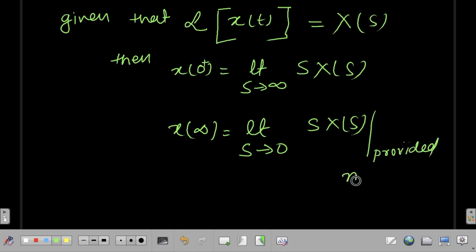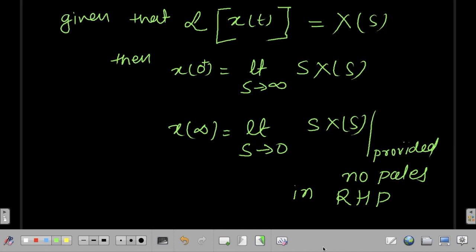there are no poles in right half plane. In other words, what it means is that x of infinity will be equal to this limit only if all the poles are in left half plane or there is a simple pole at s is equal to 0.